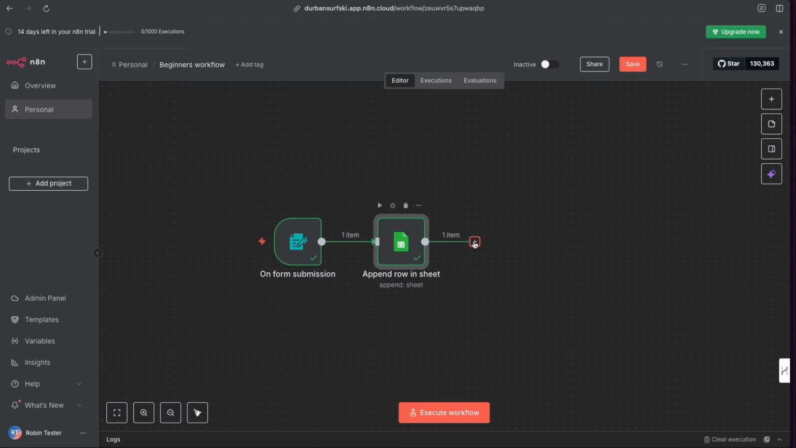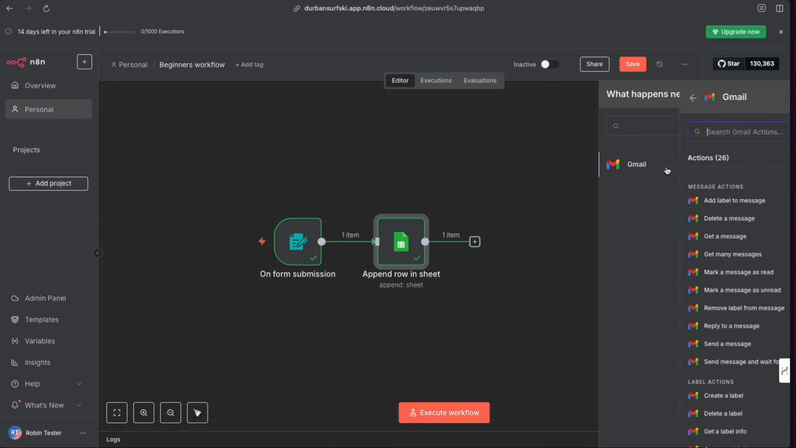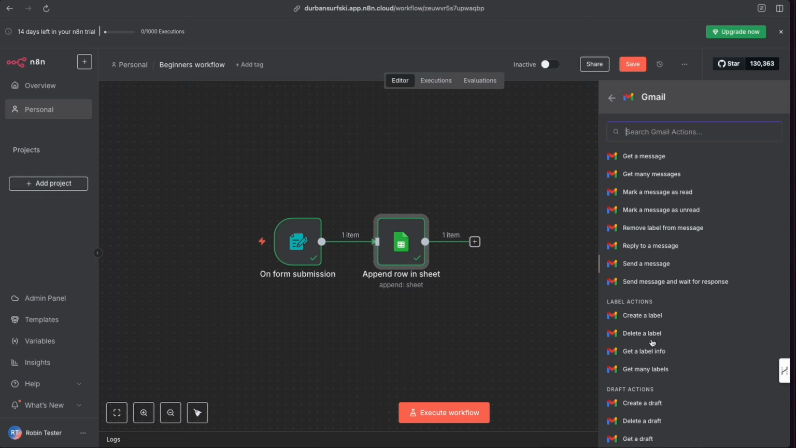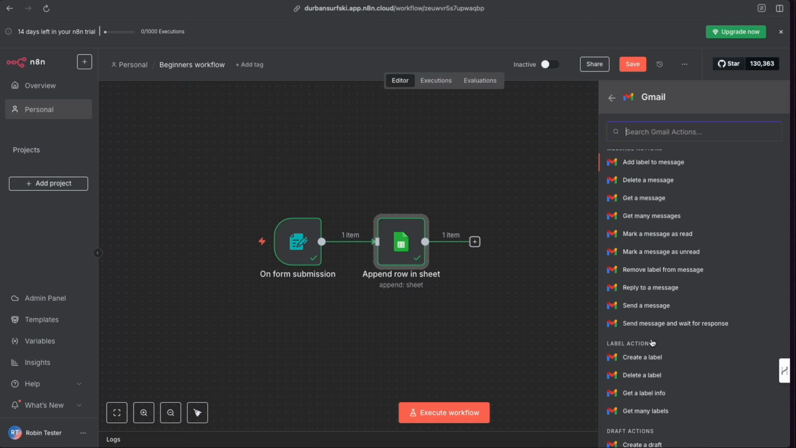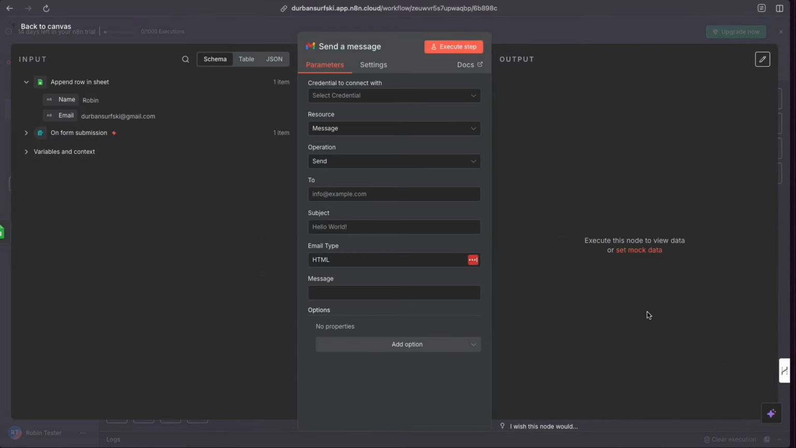That's the next step. So I'm going to click onto this and I'm going to use Gmail. And there it is. We've got a node for that. Let's click into that. And we are going to send a message. Now, let's find, here we go. Send a message. So it's added the node to the canvas, and now again we need to go and set up our credential. So let's start by doing that.